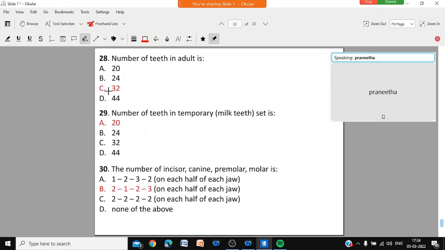The number of teeth in an adult is 32. The number of teeth in children will be 20, as the 3 molars will be absent. 3 molars on the right side, 3 on the left side, and the same on the other jaw. Upper jaw, lower jaw, left half, right half: 3 into 4, 12 will be absent. So 32 minus 12. The number of incisors, canines, premolars and molars in an adult will be 2, 1, 2, 3: 2 incisors, 1 canine, 2 premolars, and 3 molars in each half of each jaw. Total 8 into 4, 32. Okay?